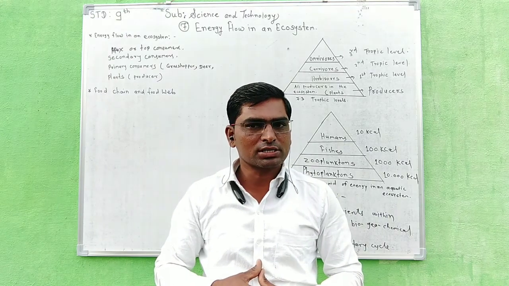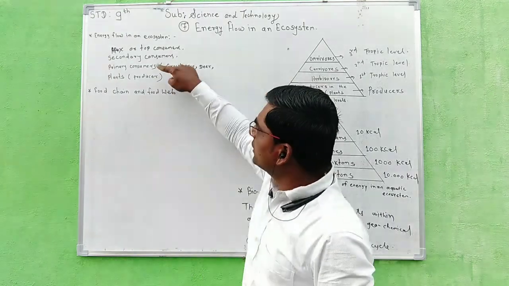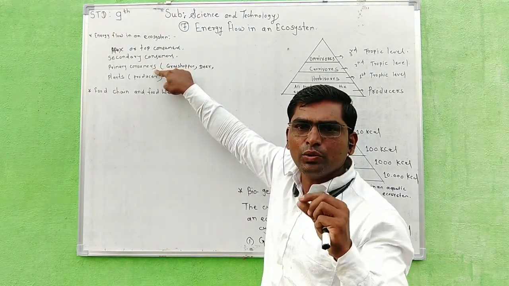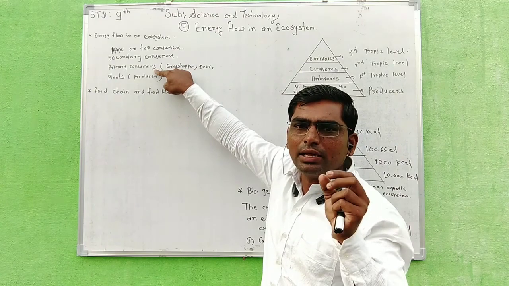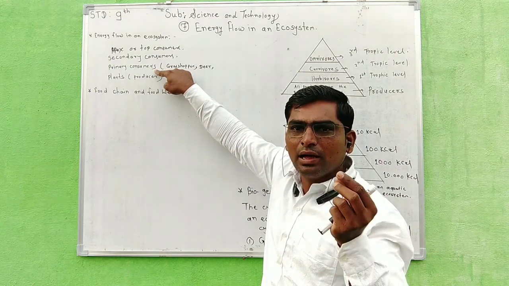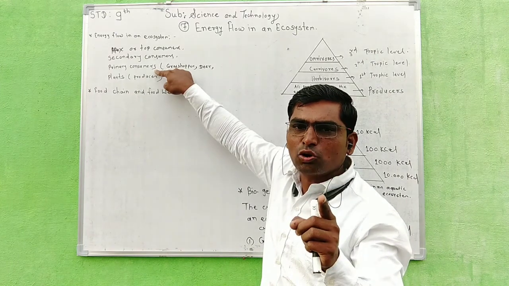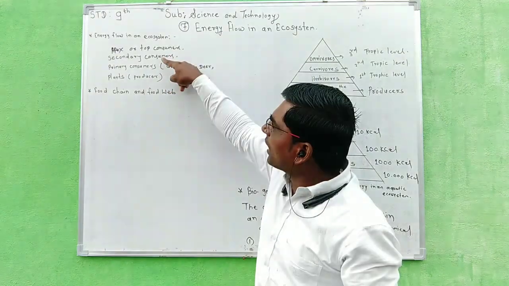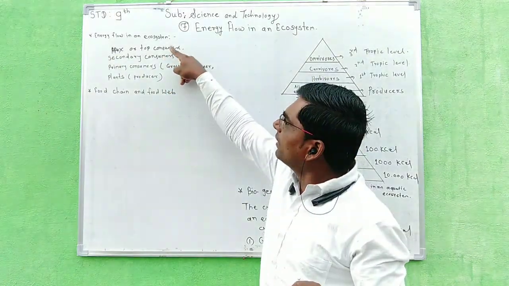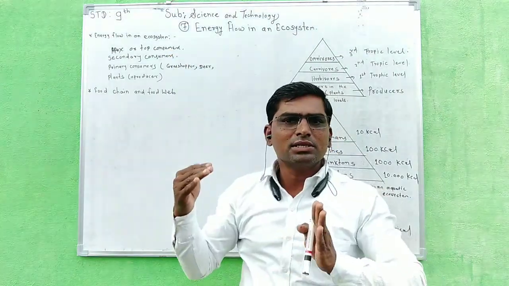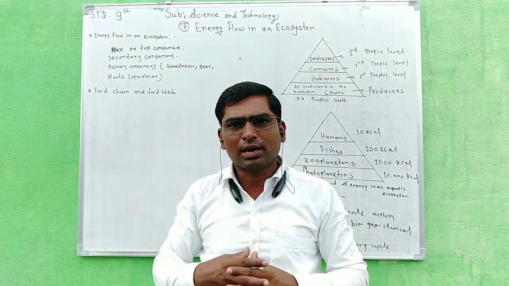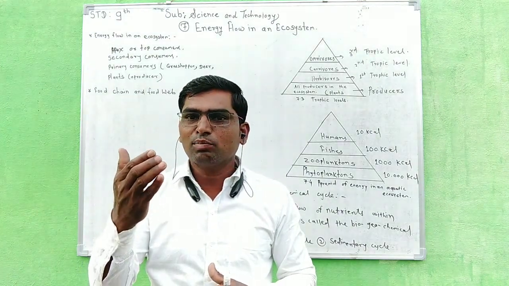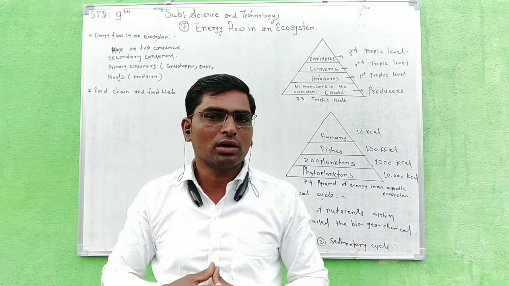First is the herbivorous animal. These primary consumers, all these animals are called herbivorous animals. Herbivorous animal means these animals eat plants, leaves and grass. Herb means plants, leaves. Second is carnivorous. Secondary and top consumers come under carnivorous animals. Carnivorous animal means these animals eat the body flesh of other animals.